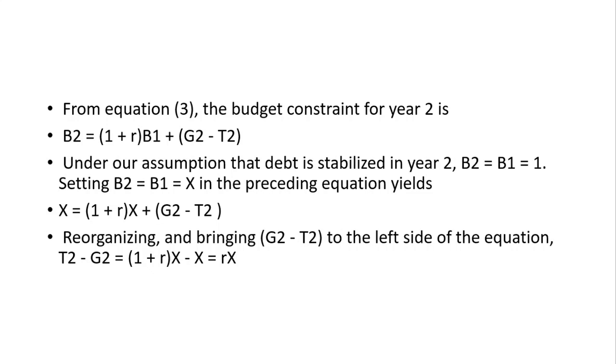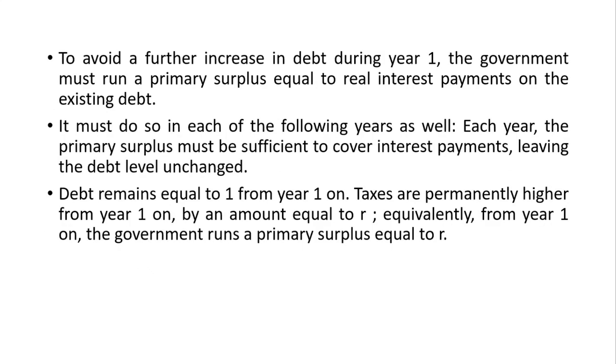And what is RX? X is the debt that is accumulated, and R is the interest rate that is to be paid on X. So the government must be able to mobilize the interest that is to be paid on the debt if debt has to remain constant or stabilized. To avoid a further increase in debt during year 1, the government must run a primary surplus equal to real interest payments on the existing debt. It must do so in each of the following years as well.